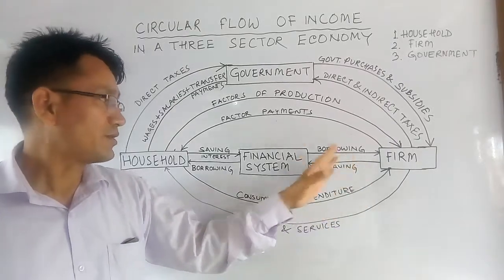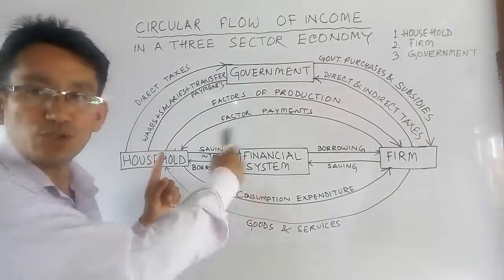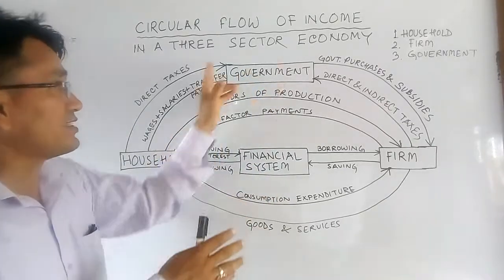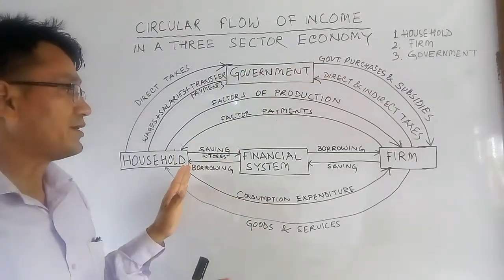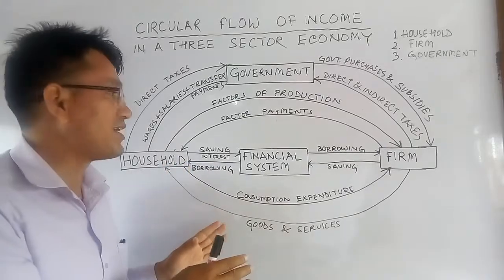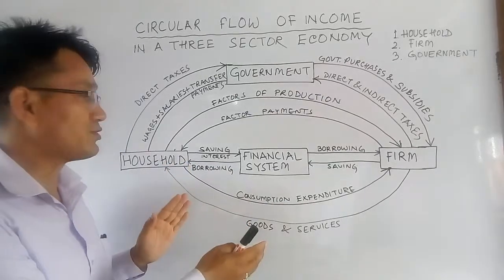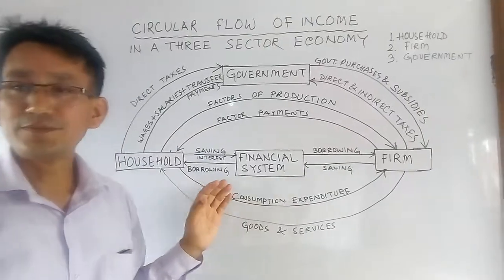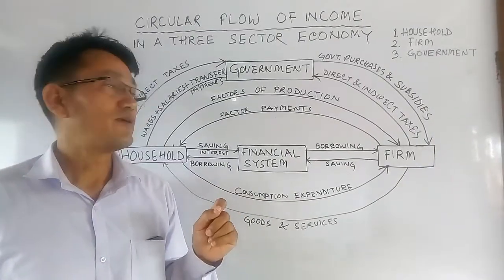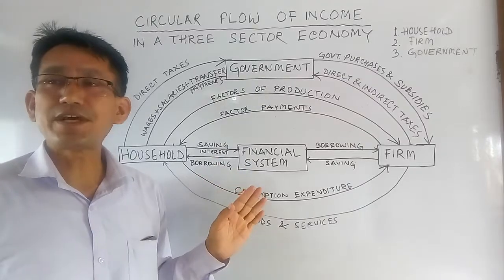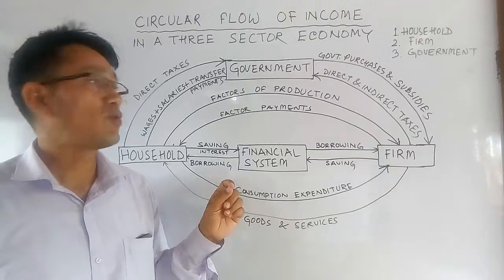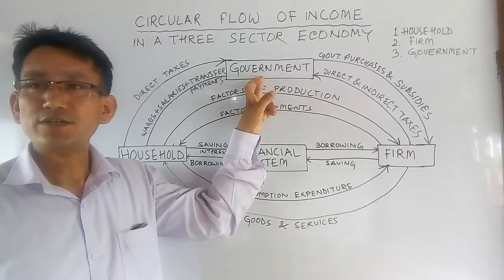This is about the two-sector economy. And we can say this three-sector economy is an upgradation of, an addition to, the two-sector economy. As I told earlier, in this three-sector economy there is another sector called the government sector.